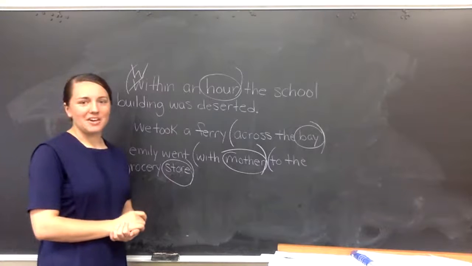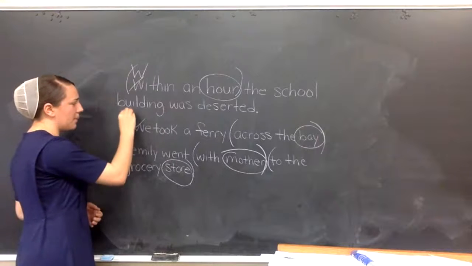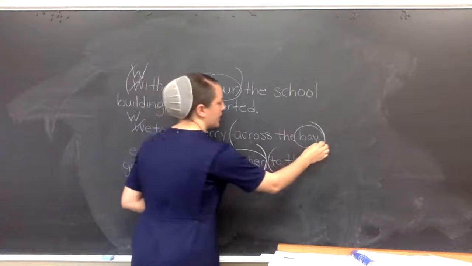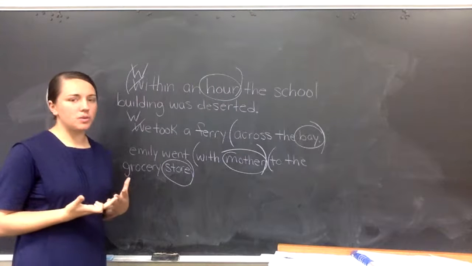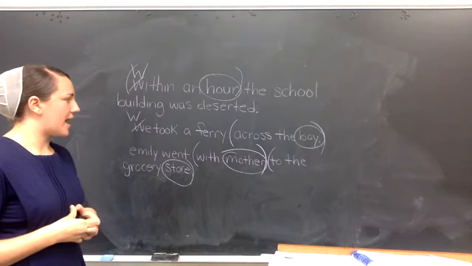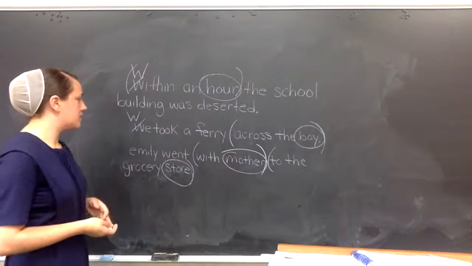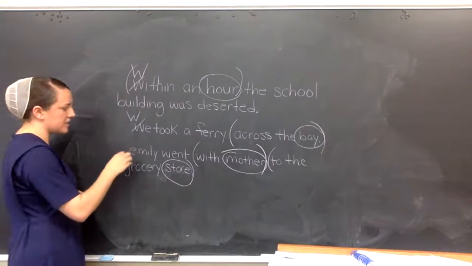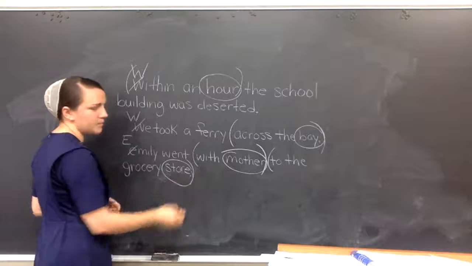We took a ferry across the bay. Same thing. Capital letter and period. Watch carefully when you're working with punctuation and capitalization to be sure that you catch all the things that you need to punctuate. Last sentence also needs a capital letter and a period.